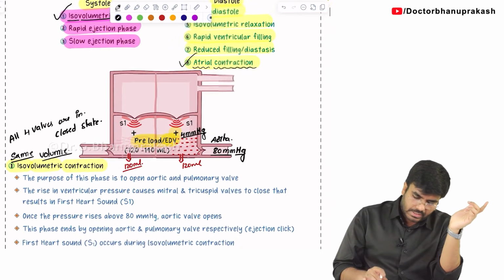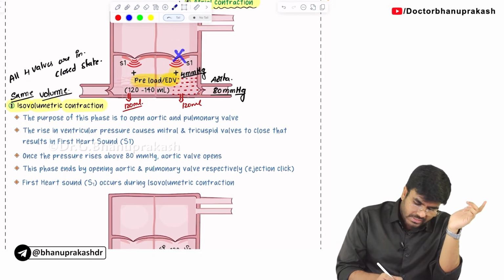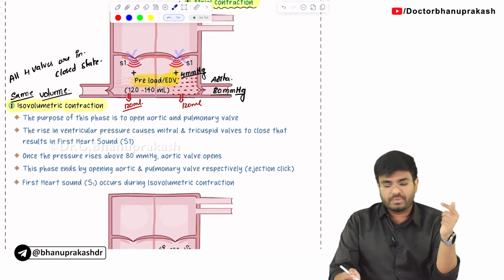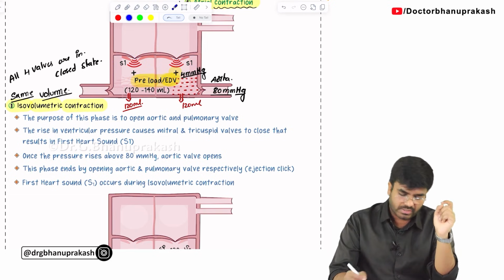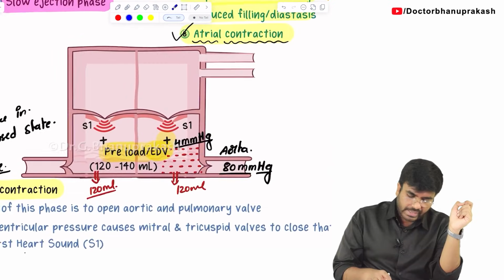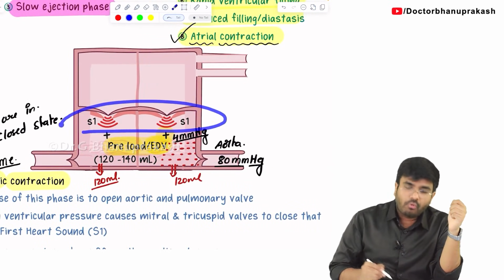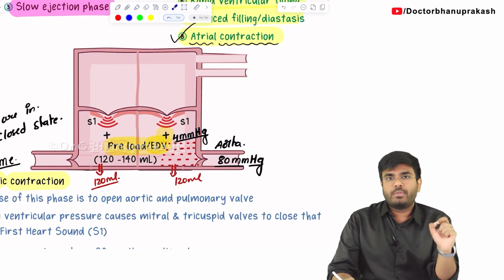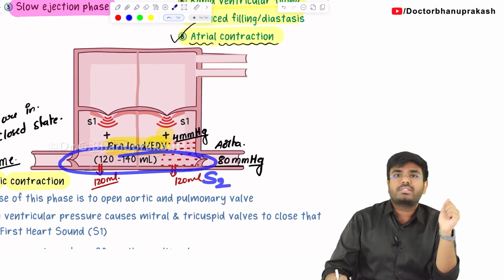Now, my dear students, you tell me, the closure of the atrioventricular valves, that is the mitral valve and tricuspid valve, is going to cause which heart sound? S1 heart sound. The closure of the mitral and tricuspid valve causes S1 heart sound. So, according to this diagram, always remember, the closure of these above valves causes S1 heart sound. Later I will tell you, the closure of these bottom valves causes S2 heart sound.